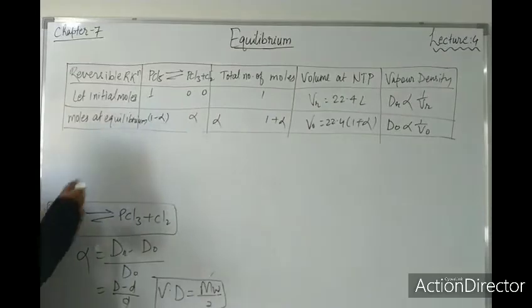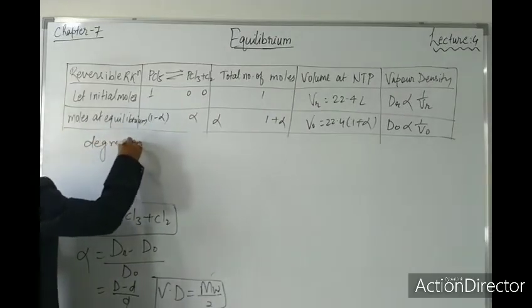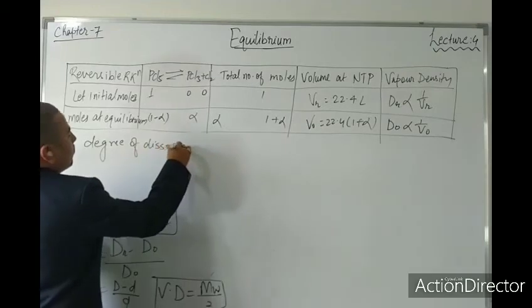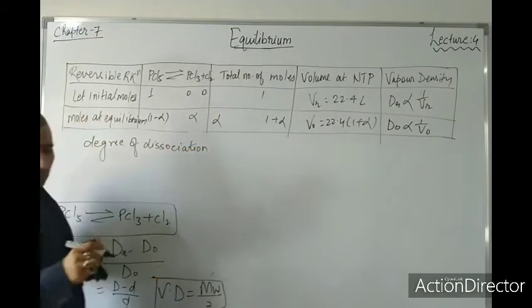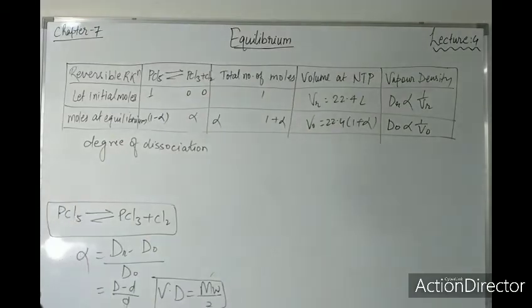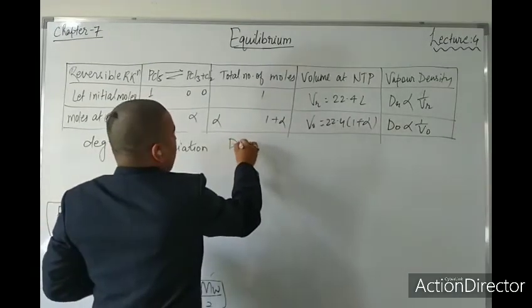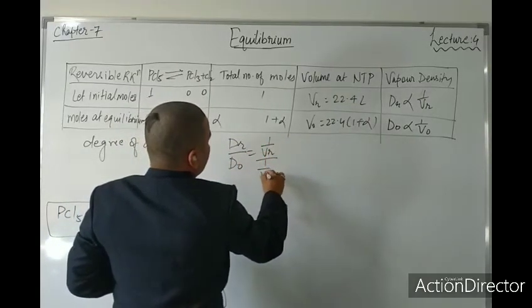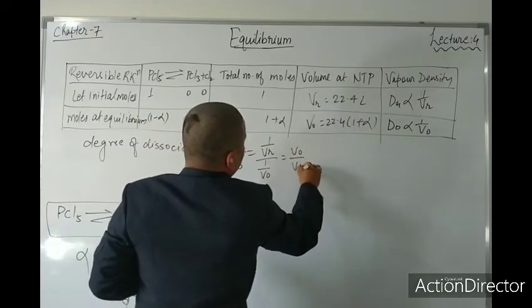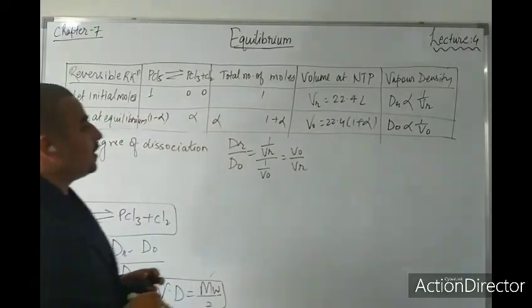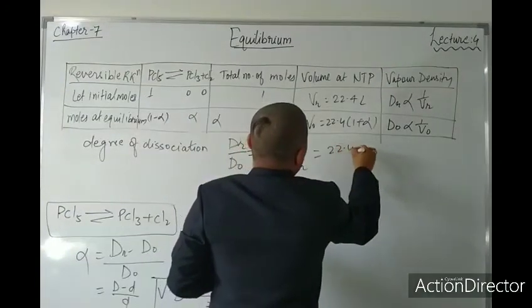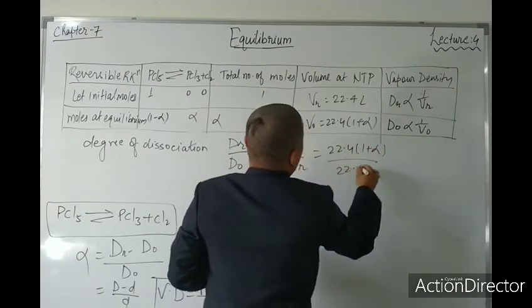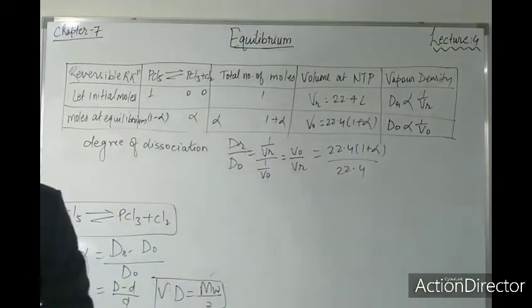Degree of dissociation, the things whatever we have got, the vapor density is dr upon d0, that is 1 by vr upon 1 by v0, that is v0 upon vr, right? And now the values are 22.4 into 1 plus alpha upon 22.4. Can we write this thing, yes or no? Definitely we can write.